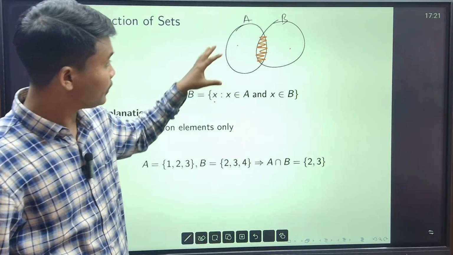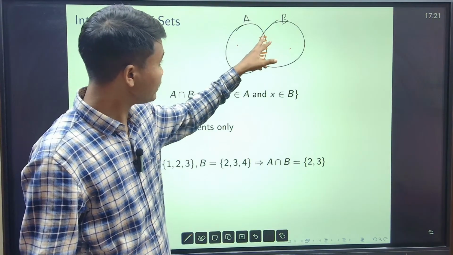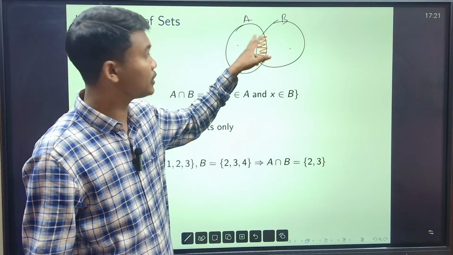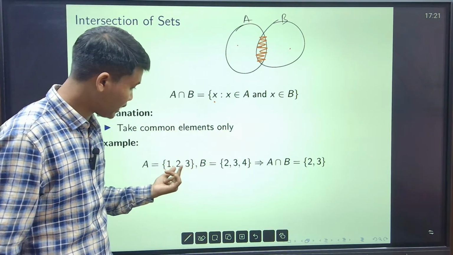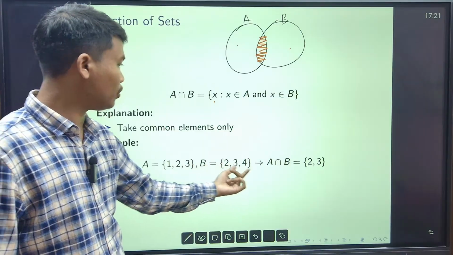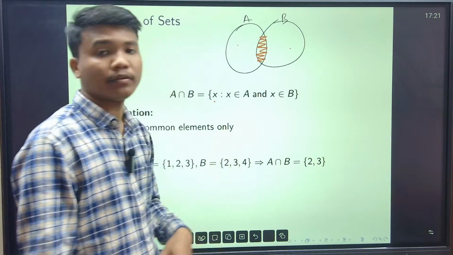Okay, so in Venn diagram this is my A intersection B. That means all the elements here are members of A also, these are members of B also. Take common elements only. So common কি আছে, that 2 and 3 common আছে, A intersection B is 2 and 3. See 2 and 3 here, 2 and 3 here, right?